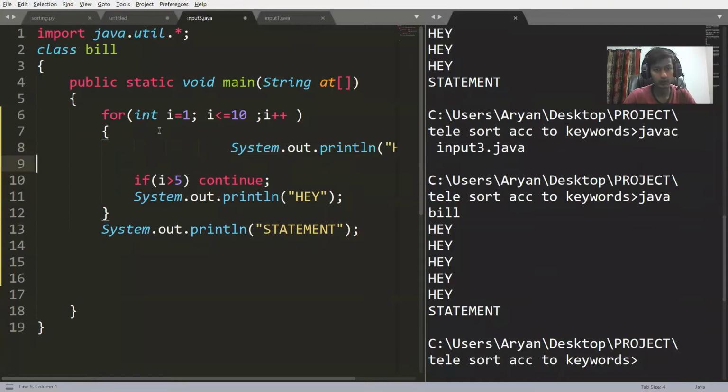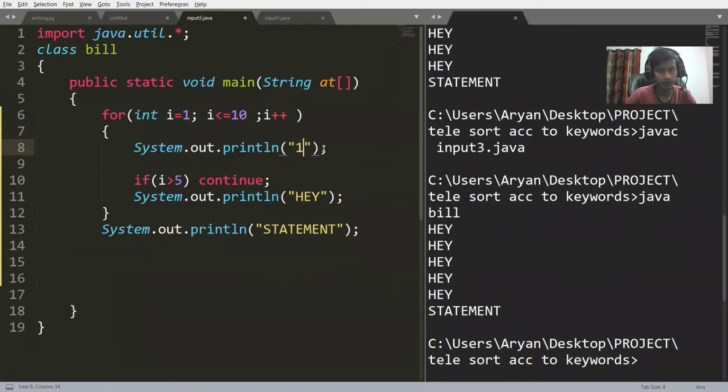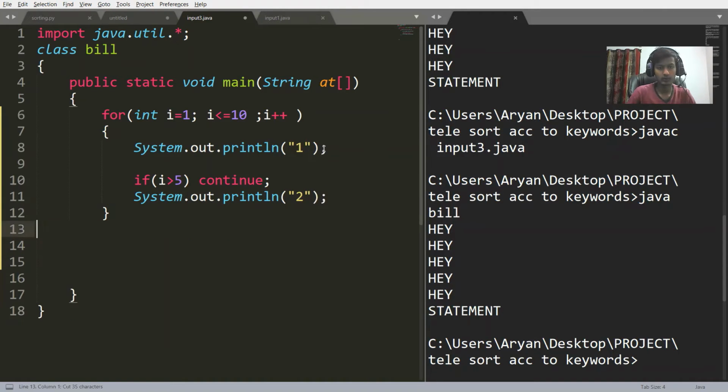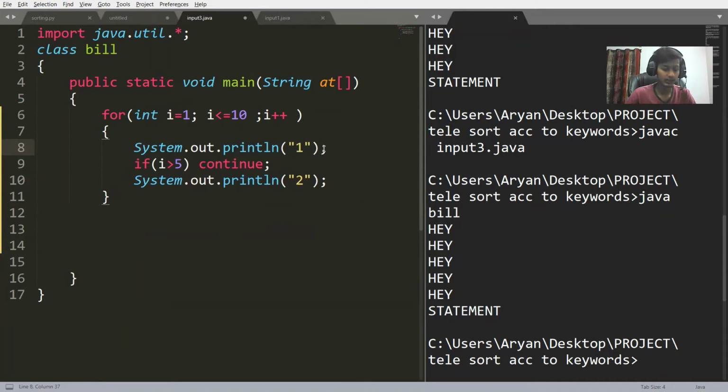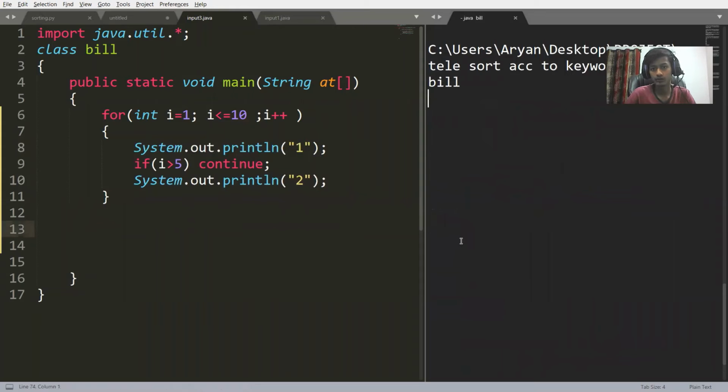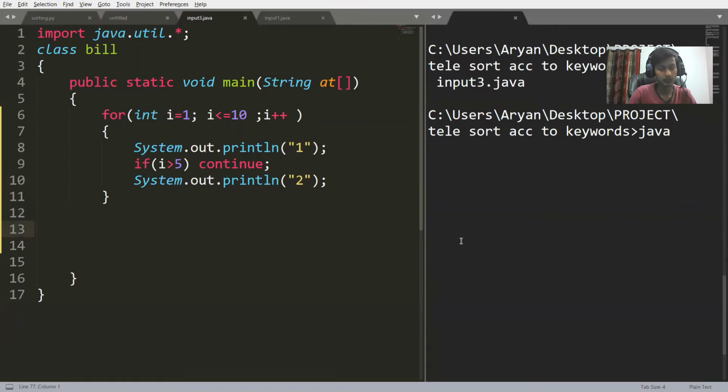So what did I do? I printed 1 inside the loop and 2 after it. Remove this. Okay, now it's fine. Oh, somebody has leaked the Zoom link. Great. Let's first compile it, javac Input3.java.